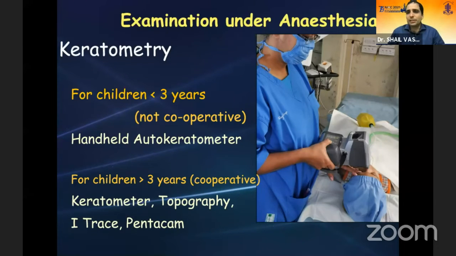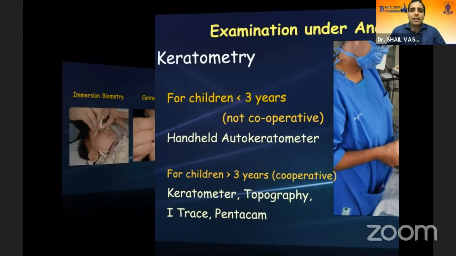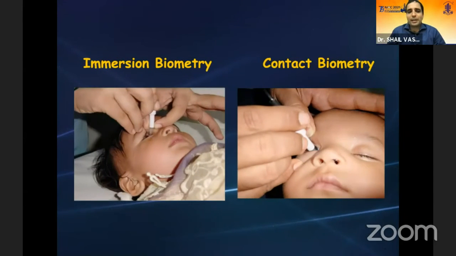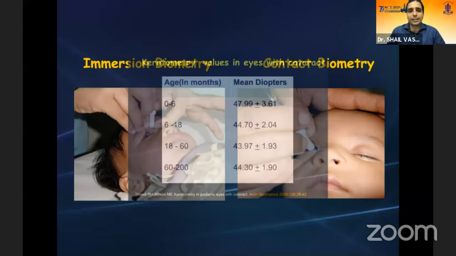So you need to do them under anesthesia. Handheld autokeratometers these days are fairly accurate. And axial length by, of course, immersion as far as possible. Contact is done only in very, very small eyes, where in spite of using a pediatric Trager shell, sometimes the eyes are so small that the probe doesn't fit.